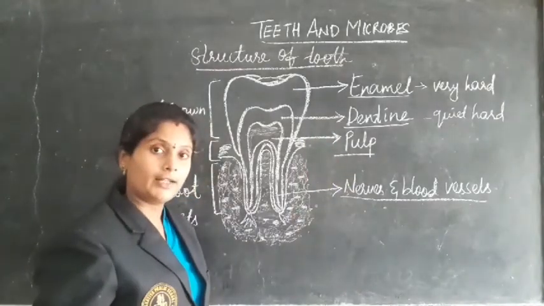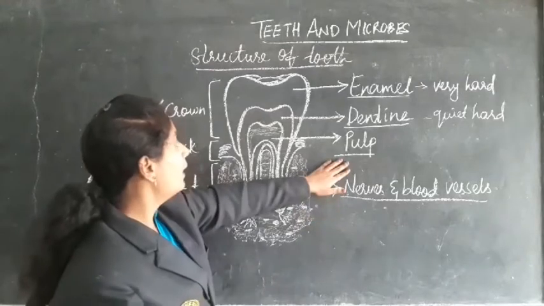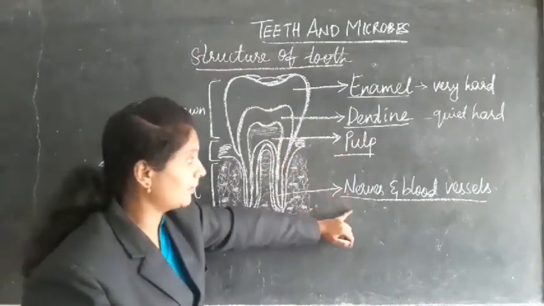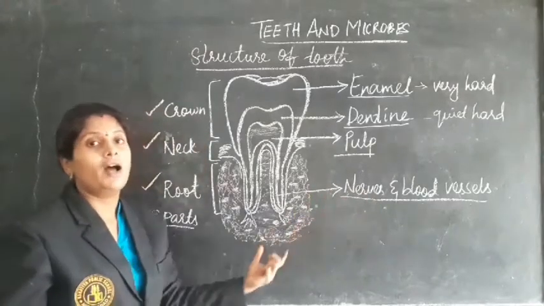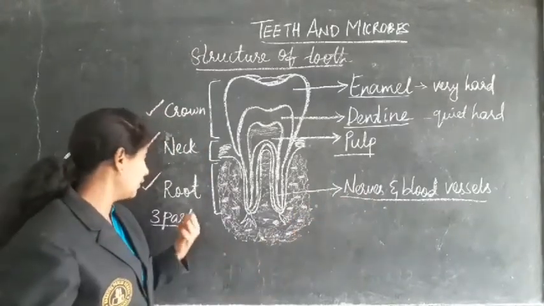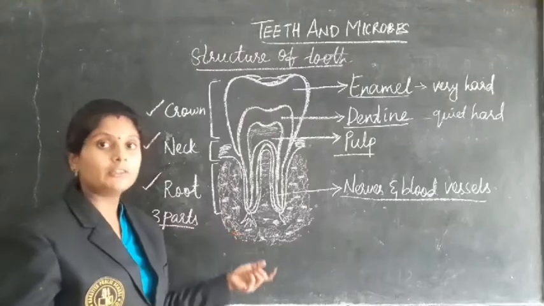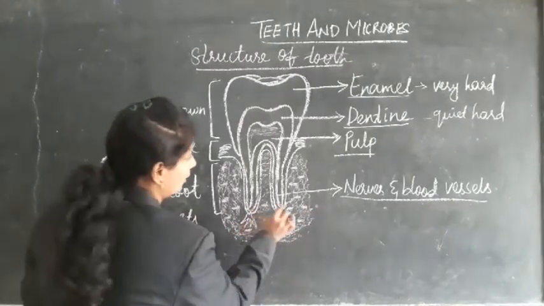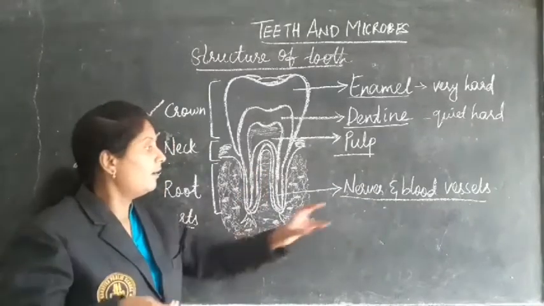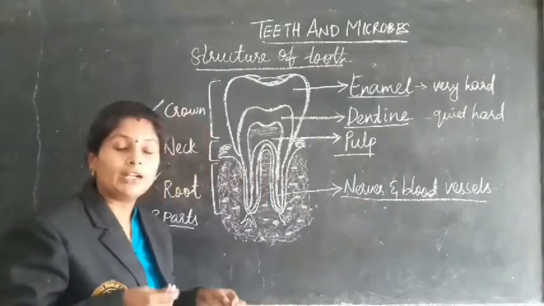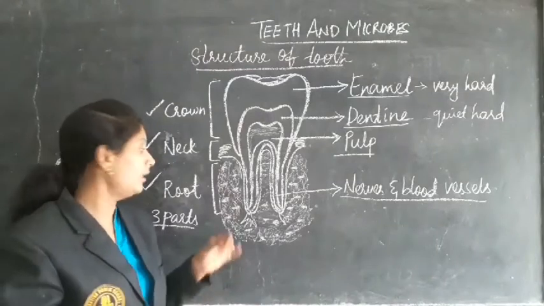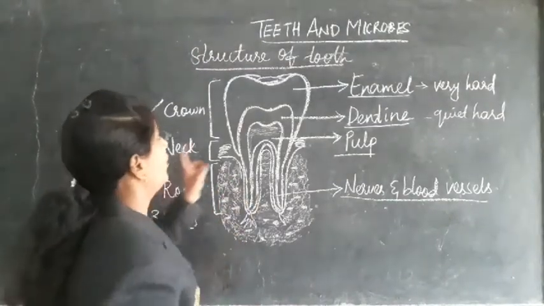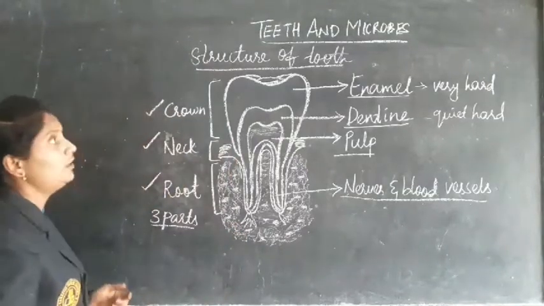Below the dentine is the pulp, and this pulp contains the nerves and the blood vessels, which are attached to the root through to the gums with the help of holes. Through these small holes, the nerves and blood vessels pass from the root and attach to the gums. This is all about the structure of the tooth.